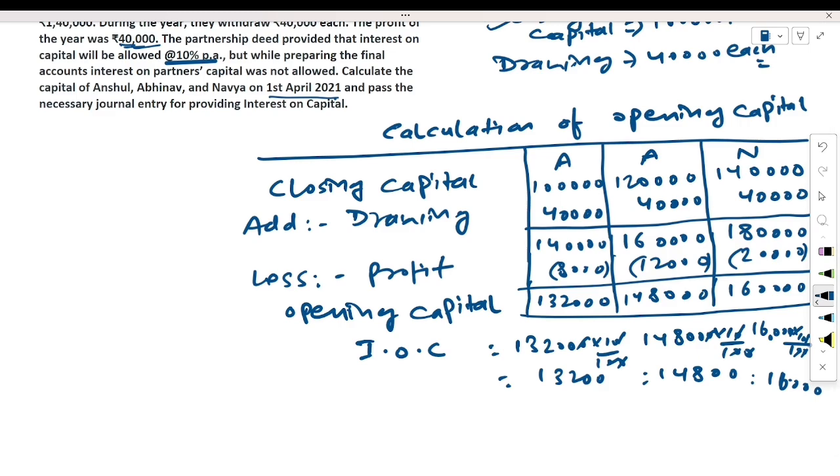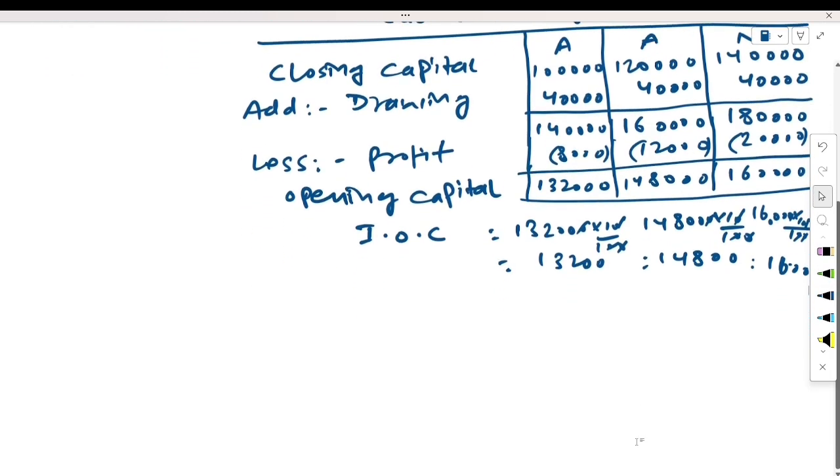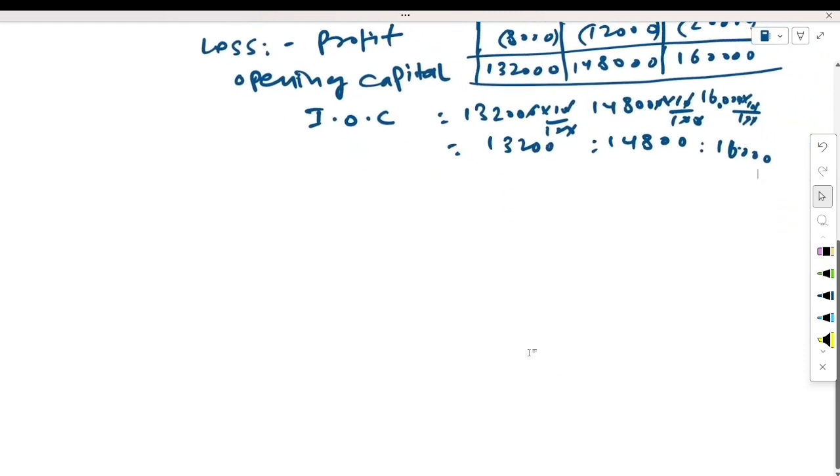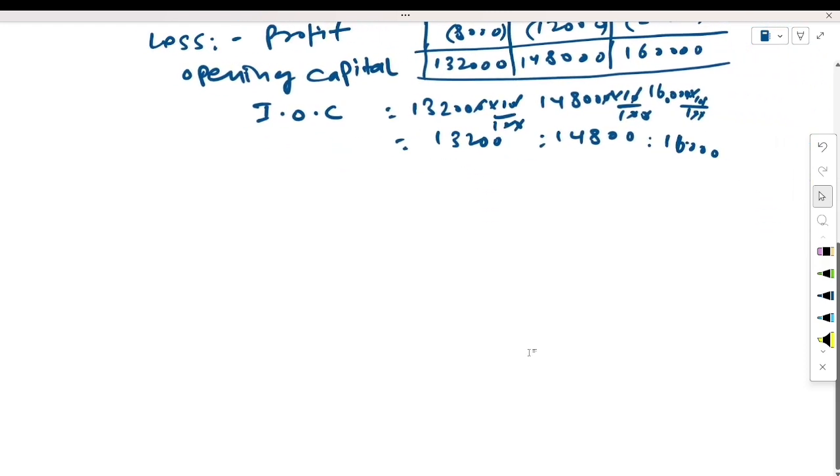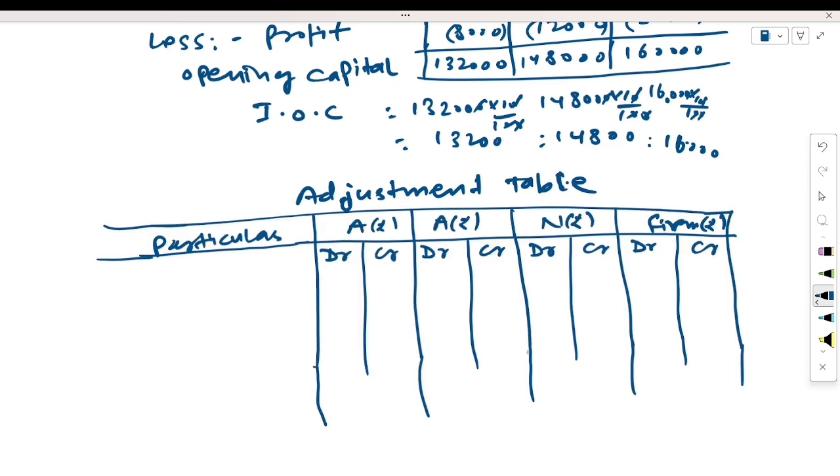Now what will we have to do? First of all, we have to make the adjustment table. Then we will make the rectifying entry, because they had not provided interest on capital. See here, this is the adjustment table. Interest on capital was not allowed, so we will provide it.